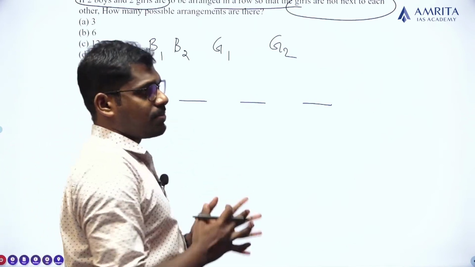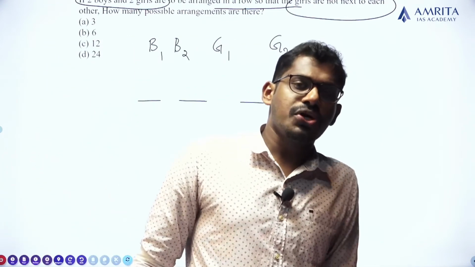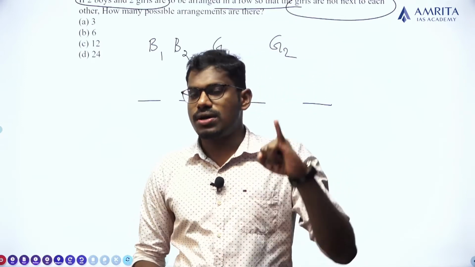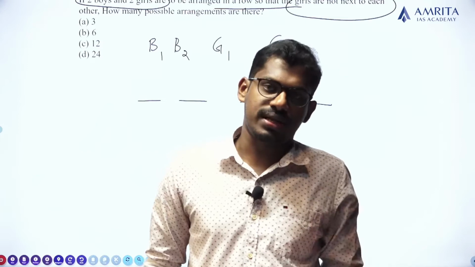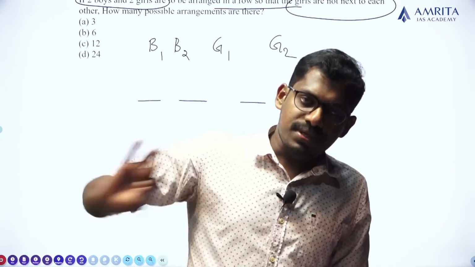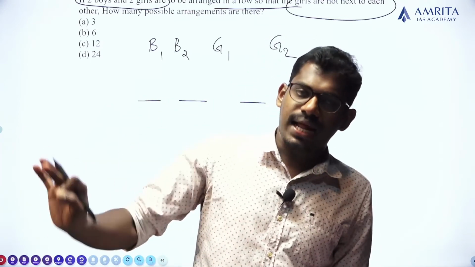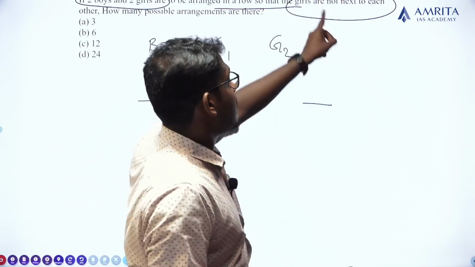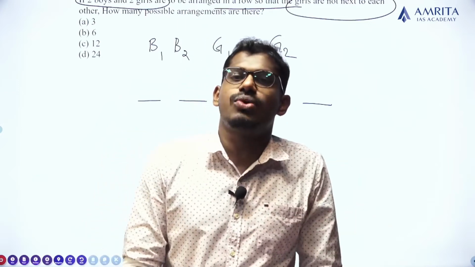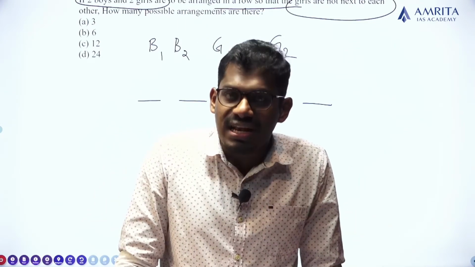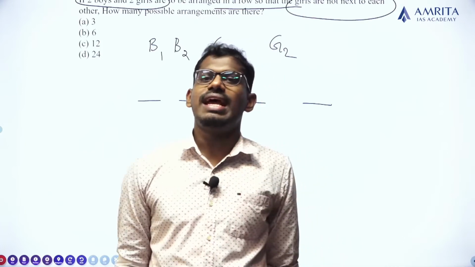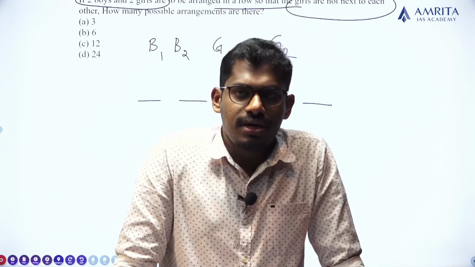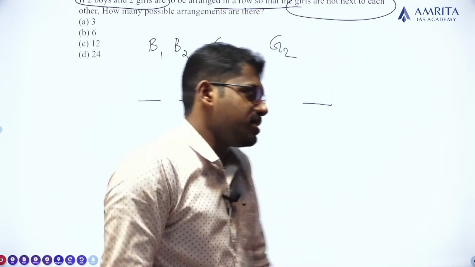If such a case comes in a question, what you have to do is first find the total possible number of arrangements. Then, I am repeating, subtract the number of possible arrangements in which the girls sit next to each other, so that you will get the number of possible arrangements in which the girls do not sit next to each other.